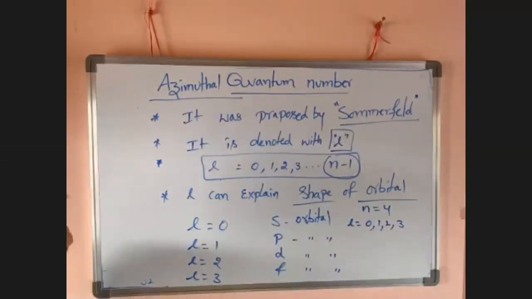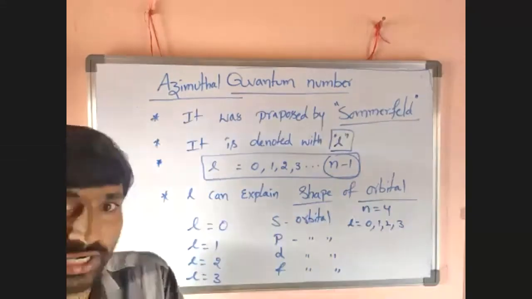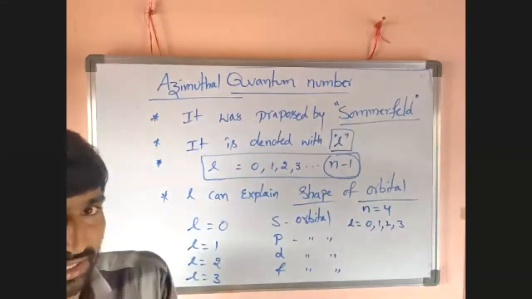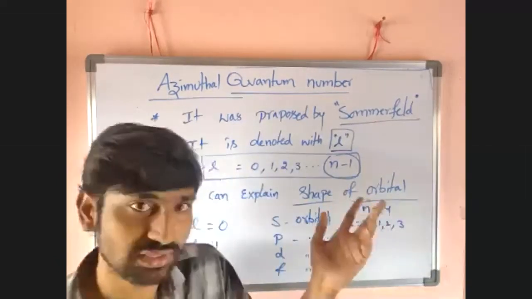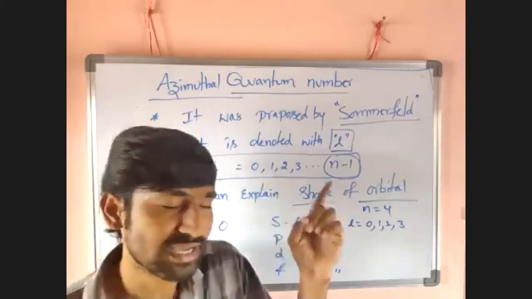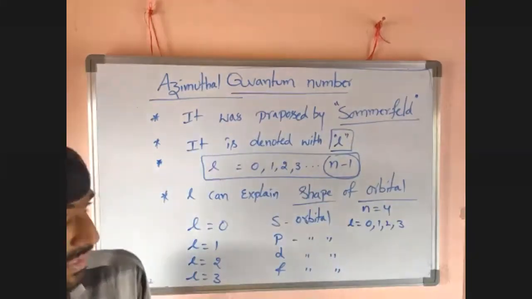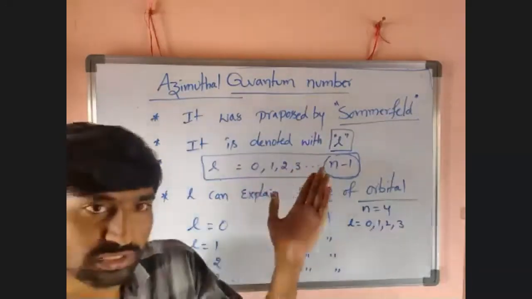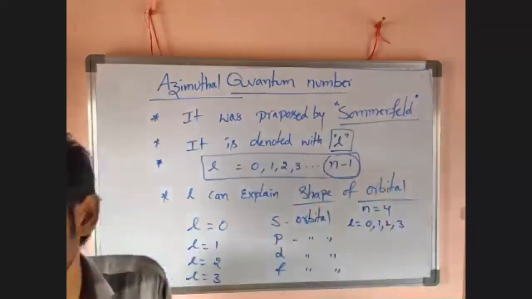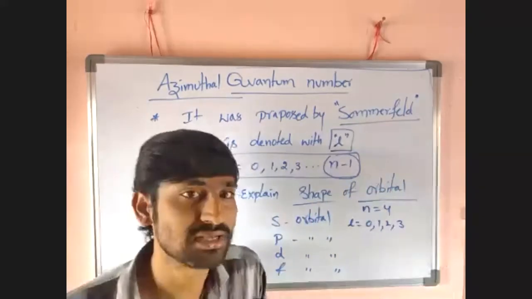Okay, guys. The principal quantum number was proposed by Niels Bohr, that is denoted with n, and it will explain the size and energy of the orbit. The azimuthal quantum number was proposed by Sommerfeld, it is denoted with small l, and it will explain the shape of the orbital. n values are 1, 2, 3, 4, K, L, M, N, but L values are 0, 1, 2, 3, 4 up to n minus 1.